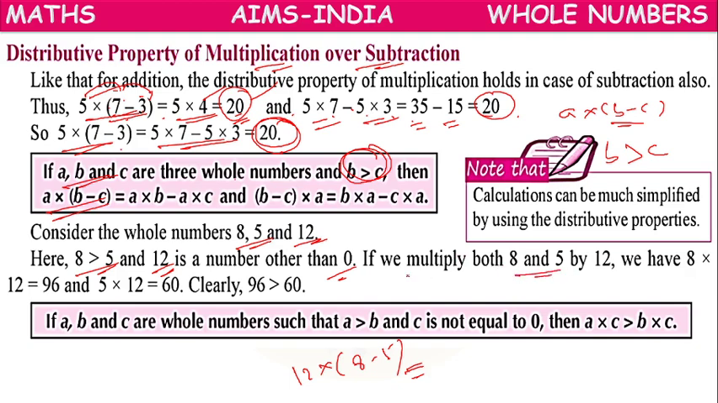Or if you multiply both 8 and 5 by 12, what will we have? 8 times 12 is 96. 5 times 12, one minute children.